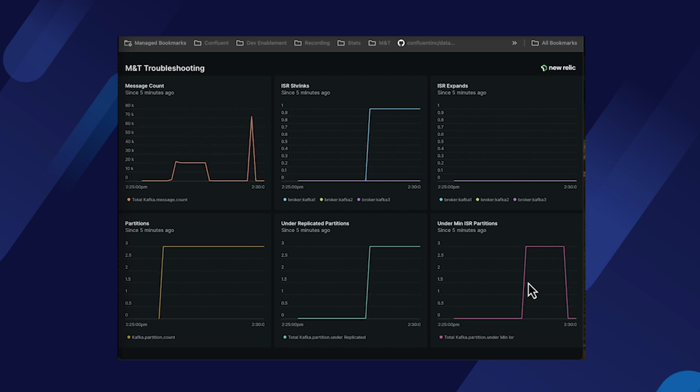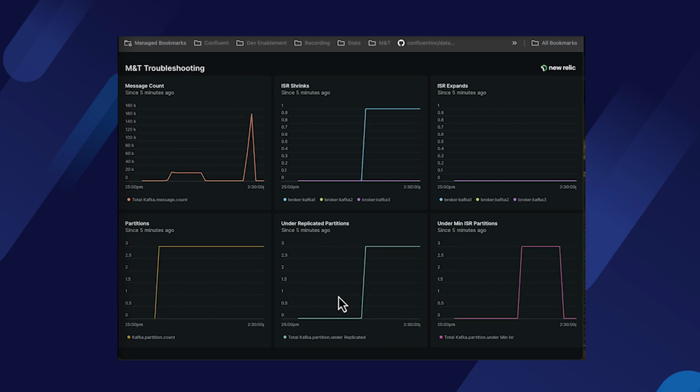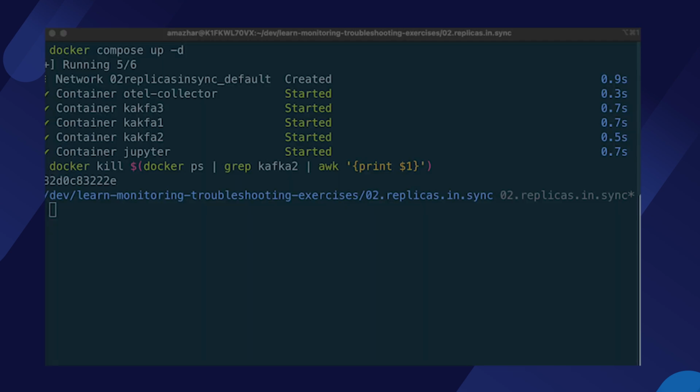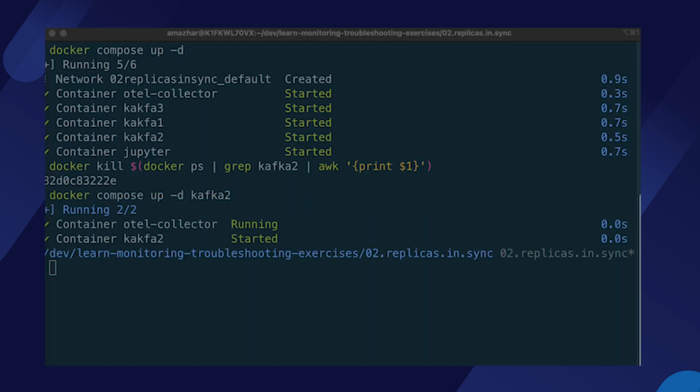Under min ISR being greater than 0 is the critical, the sky is falling, all hands on deck alert. The under replicated partitions metric being above 0 is okay for a little, but each occurrence should be investigated. Last piece, let's see what happens when we bring the broker back up again.